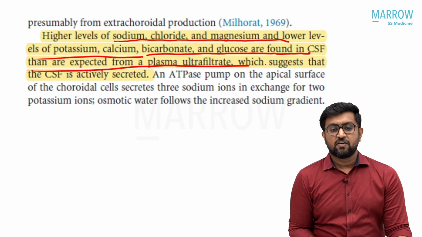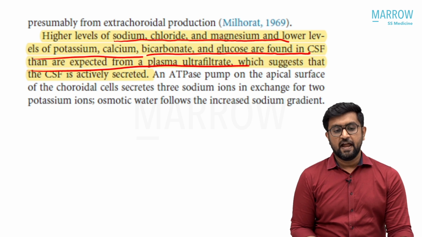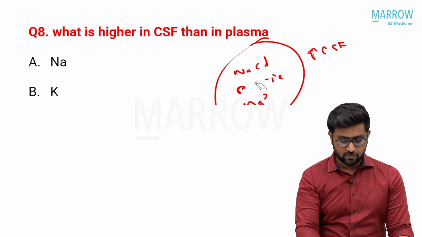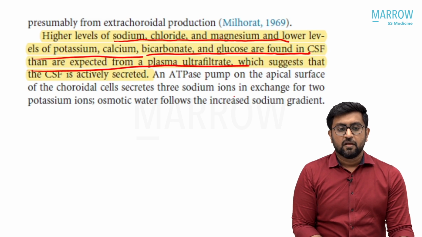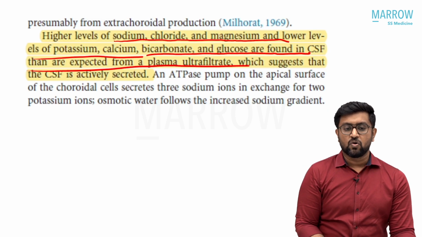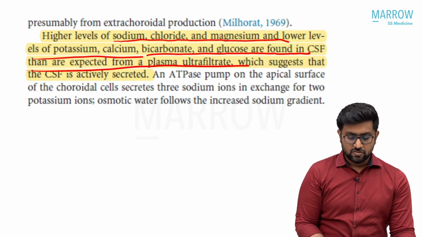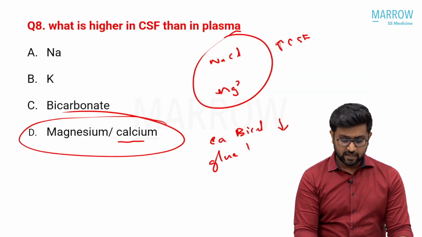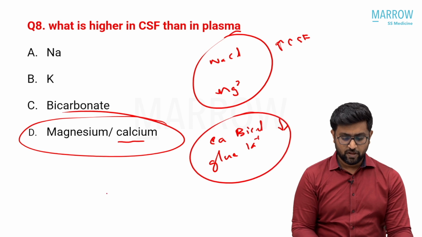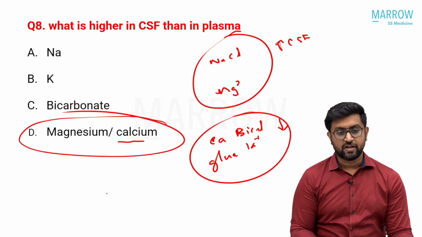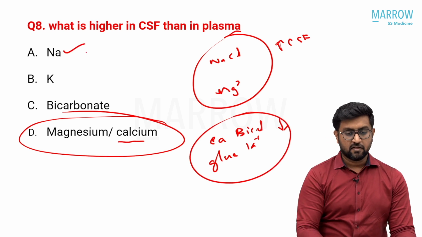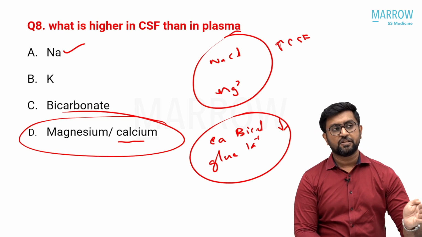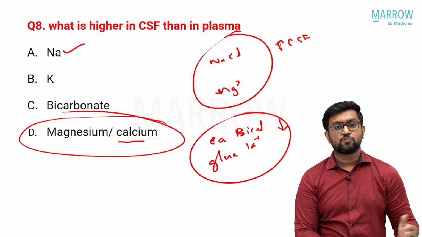So higher levels of sodium, chloride, magnesium are found, and what I told is wrong actually. So not protein; sodium, chloride and magnesium. Okay. So lower levels of glucose, calcium and bicarbonate. So it is potassium, calcium, bicarbonate and glucose that are low. Okay. Sodium, chloride, magnesium are on the higher side in CSF. So I think what I got from the majority of students is that some told that in the options calcium was there. Some told that in the options magnesium was there.